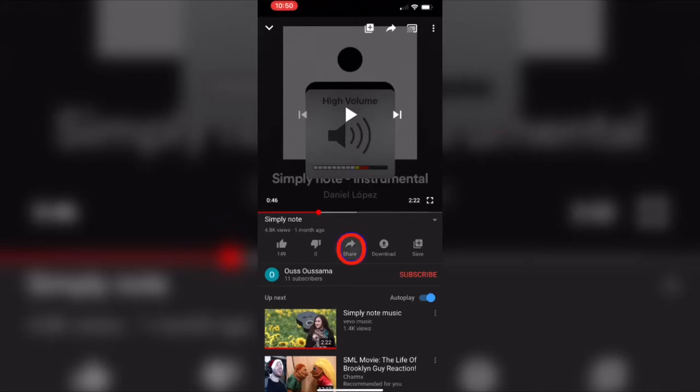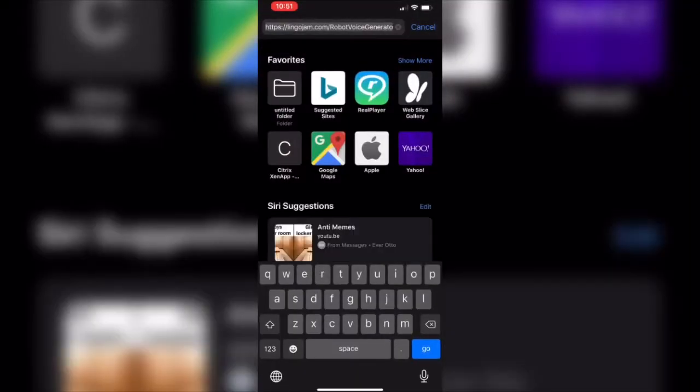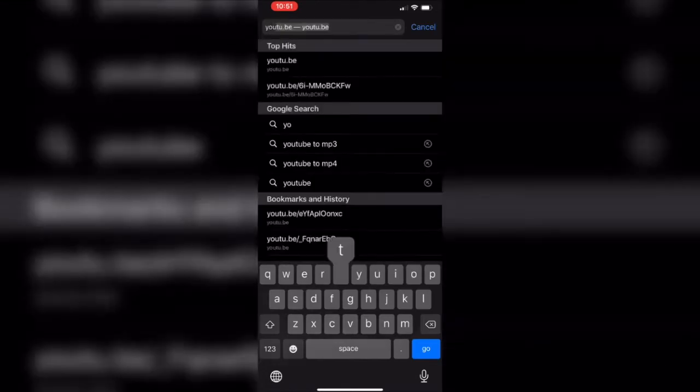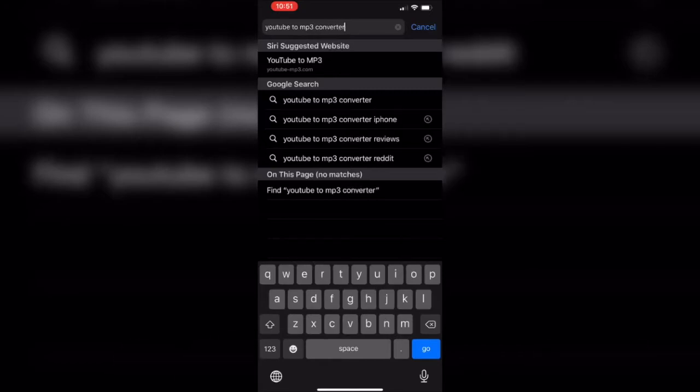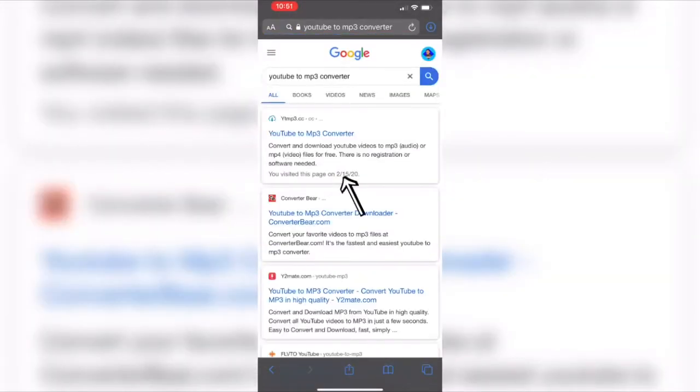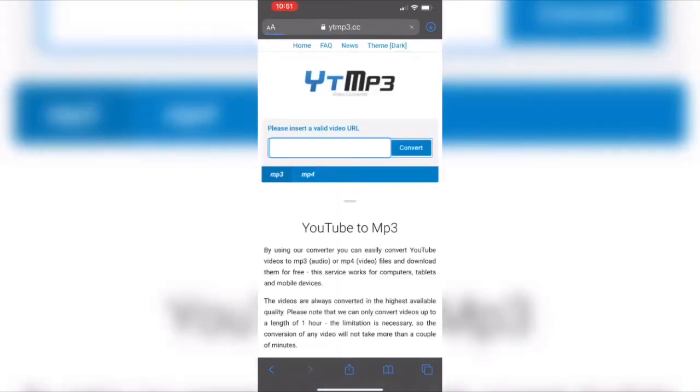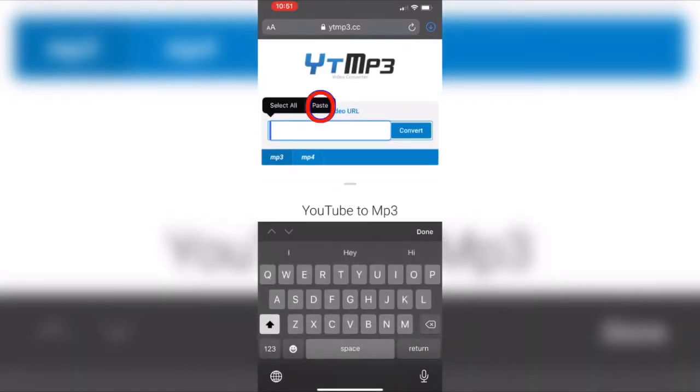Now, click the share button and click copy link. Next, what you'll want to do is open Safari and type in YouTube to MP3 converter. Next, click the first link. It should have a blue cloud with an arrow. All you need to do now is paste your link and press convert.